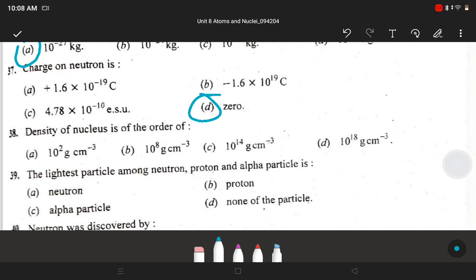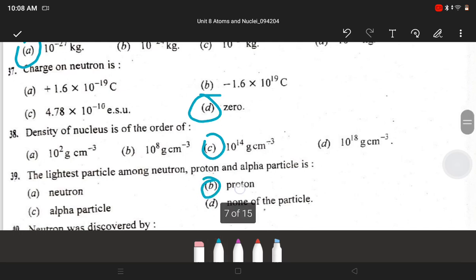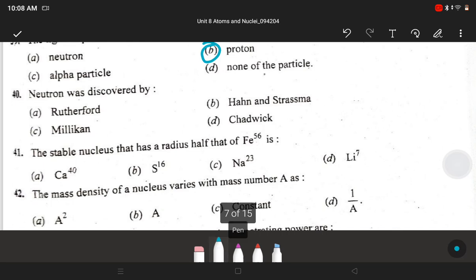Next, density of nucleus is of the order C. 10 raised to 14 gram per centimeter cube. Next, the lightest particle among neutron, proton and alpha particle is B. Proton. Next question is neutron was discovered by.